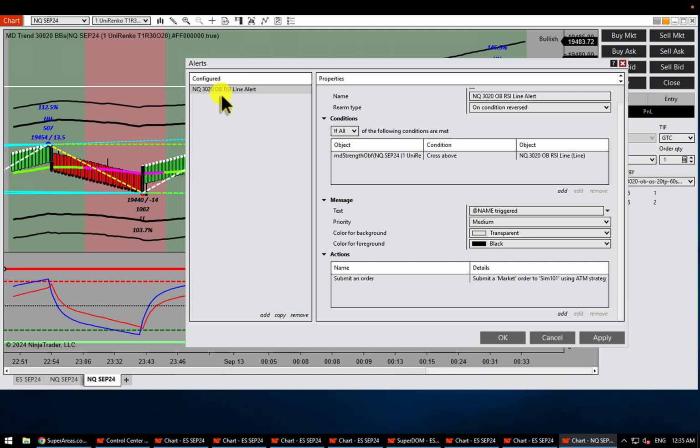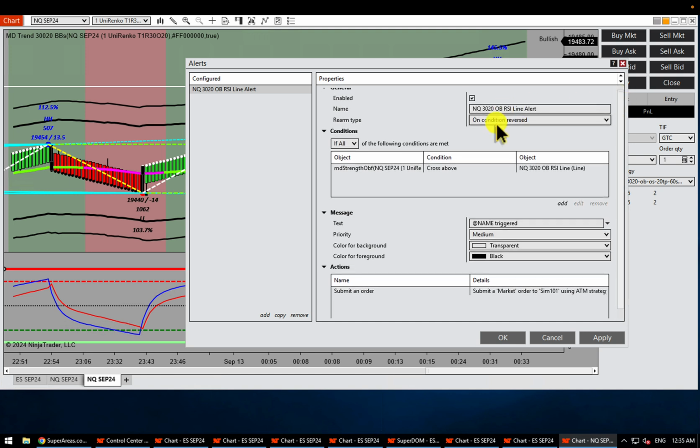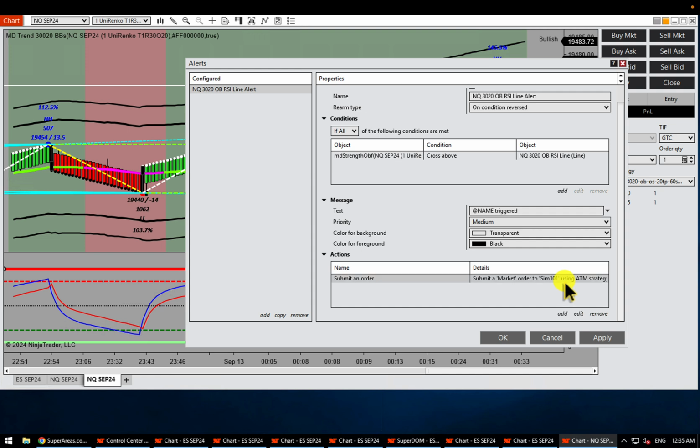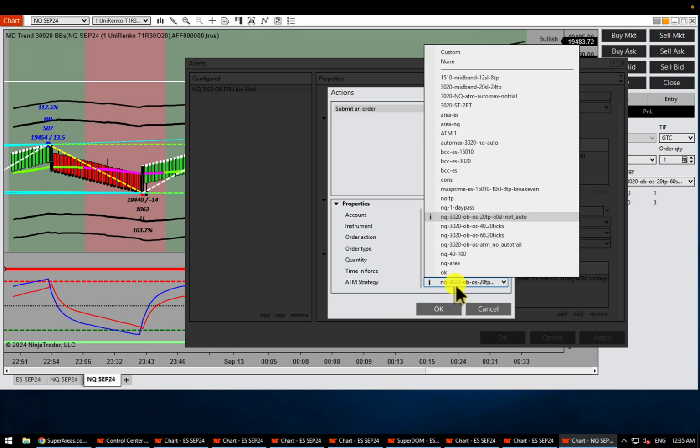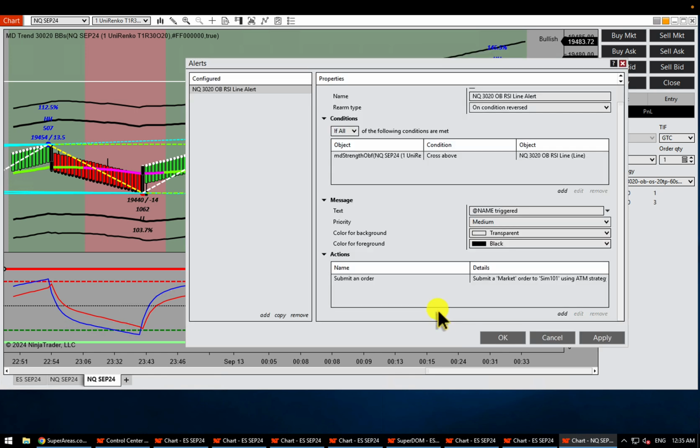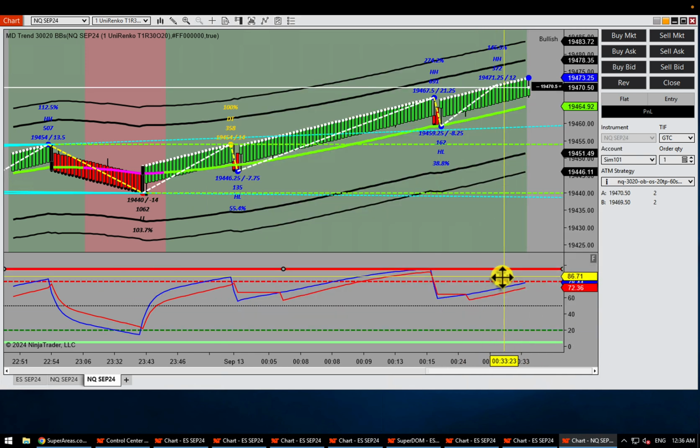So what have we done here? We have a line, and we're going to turn that line into an alert. And what are we saying? Rearm type, on condition reversed. My strength crosses above the overbought line. I want you to sell that order. So if you look at and edit it, I'm going to place a sell order, market, whatever the price is, and I want to pick an ATM and press OK and apply and done. So now every time price goes above this, it will place a sell order.